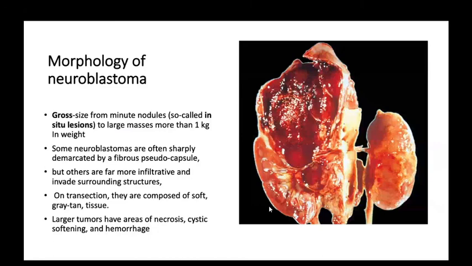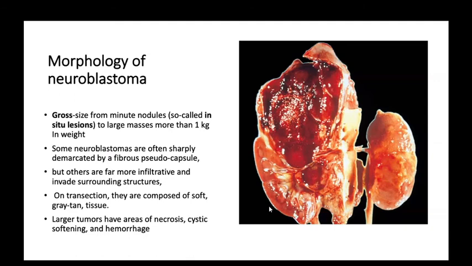Or if the tumor is surrounded only by fibroconnective tissue, that is called a pseudocapsule. Keep in mind: if epithelial lining surrounds along with fibroconnective tissue, that is a true capsule. If there is only fibroconnective tissue with no epithelial lining, then it is called a pseudocapsule. Keep this in mind.